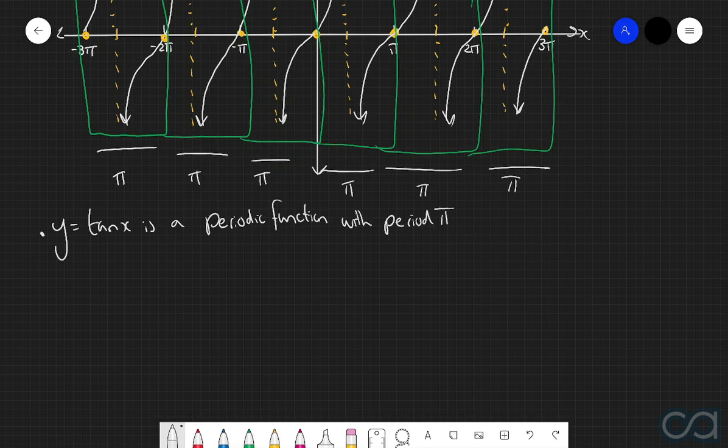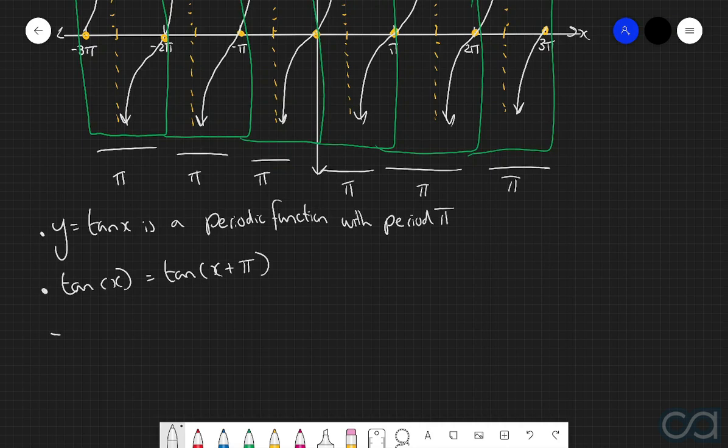So as we've already said, y equals tan of x is a periodic function with period pi, and so mathematically we can therefore say that tan of x is equal to tan of x plus pi. So in other words, if we pick a particular point on our tan function, and then we move that point to the right by pi, then we get the exact same point.